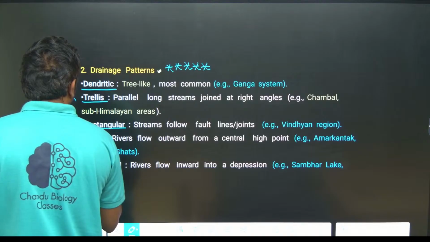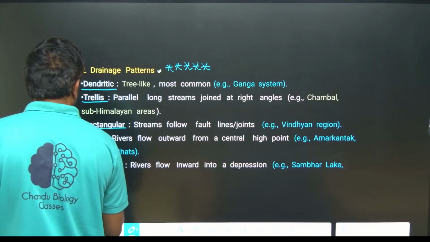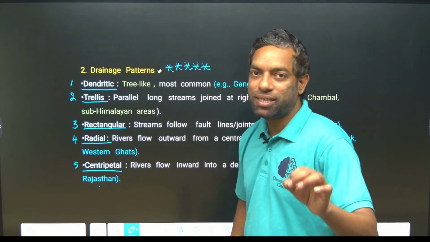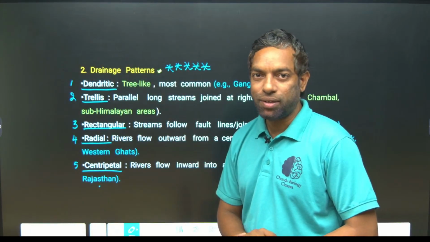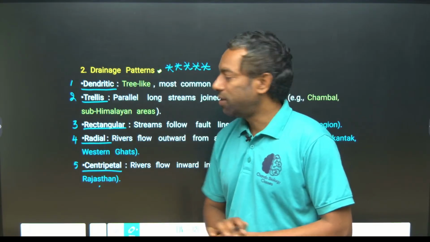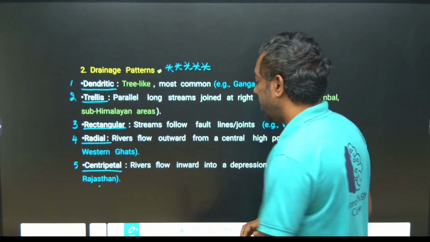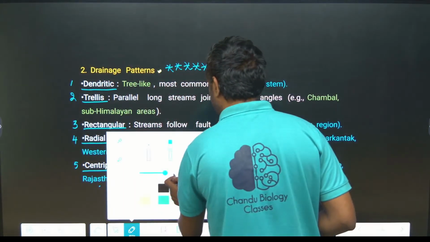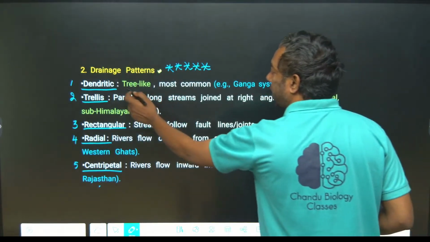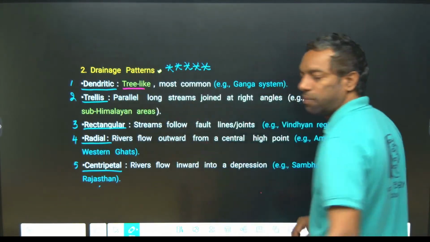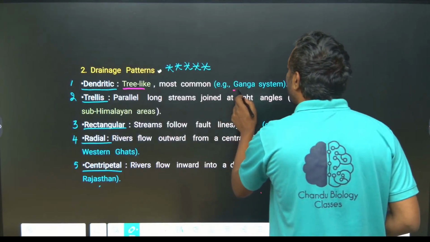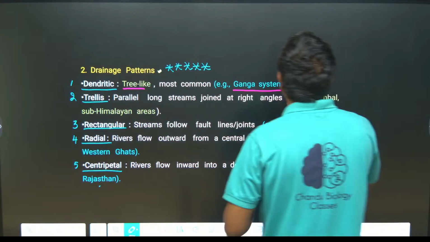We are going to discuss them. There may be a question from these river patterns, guys. They have asked many questions from river patterns previously. First, the dendritic pattern. It is a tree-like structure, most common in the Ganga river system. This is important for the exam.